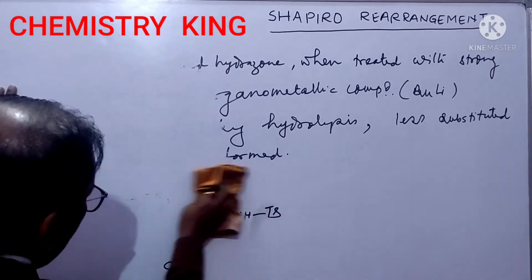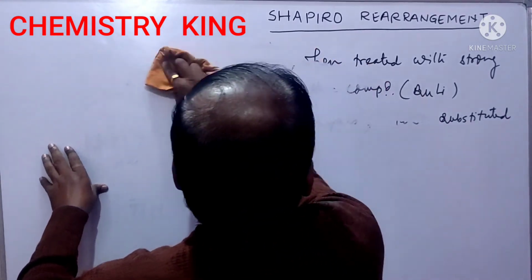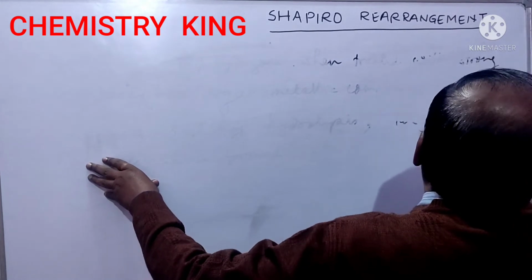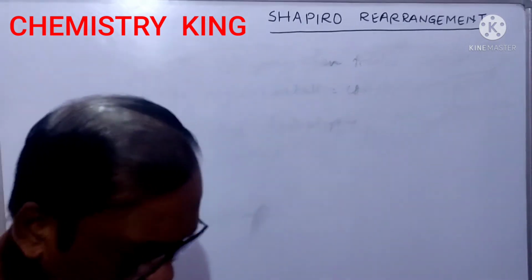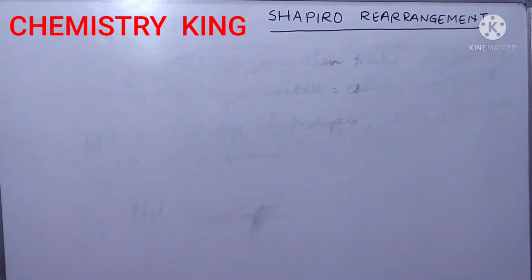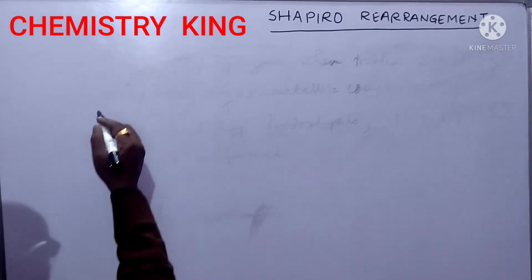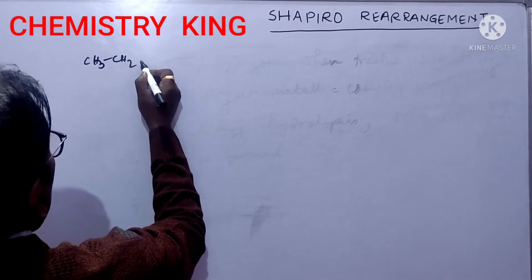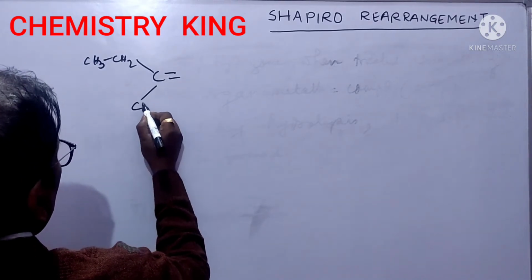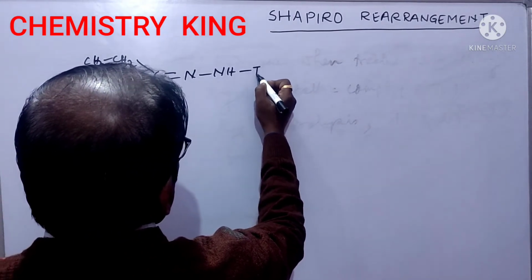Now let us see the example first of all. We are taking ethyl methyl ketone and make tosyl hydrazone: CH3, CH2, C(CH3)=N, NH, Ts.